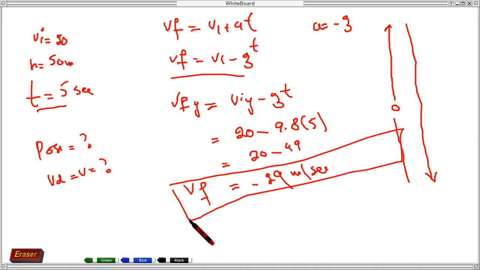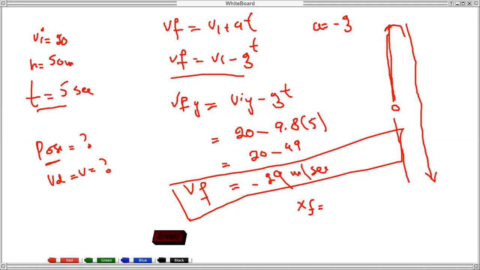Now we don't know about position after 5 seconds. Starting from initial position moving upward. So what will be the position after 5 seconds? So we use the formula for position. Xf, final position, second equation. Correct? But if it is vertical motion, you can use Yf. It means that this is vertical motion. Yf is equal to what?